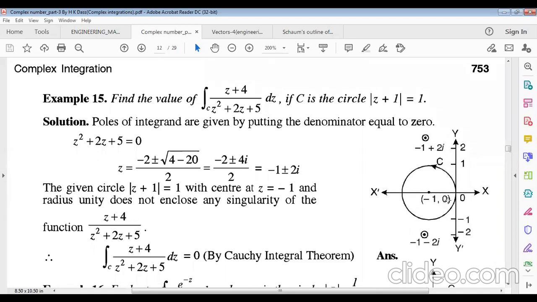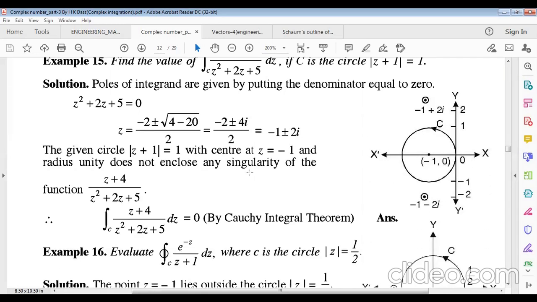The center of this circle will be (-1, 0) and the radius will be 1. Drawing this, this is the imaginary axis and this is the real axis. This circle does not enclose any singularity, because these points are outside of this region. So according to Cauchy's integral theorem, the integral equals 0.